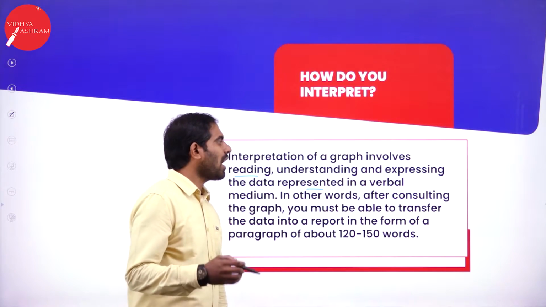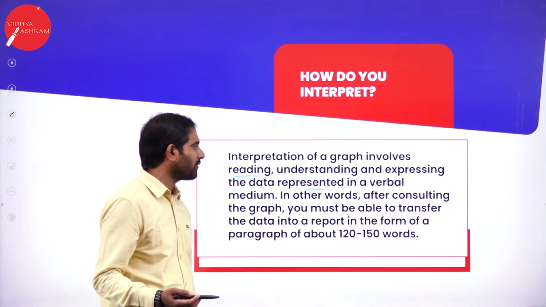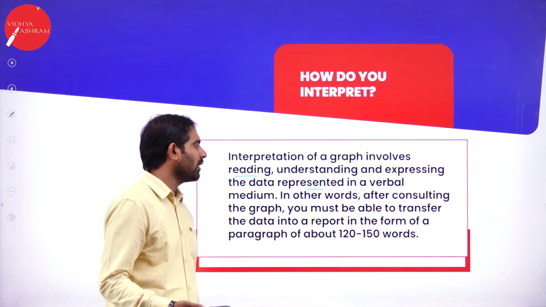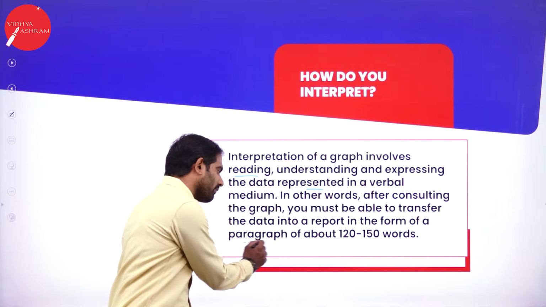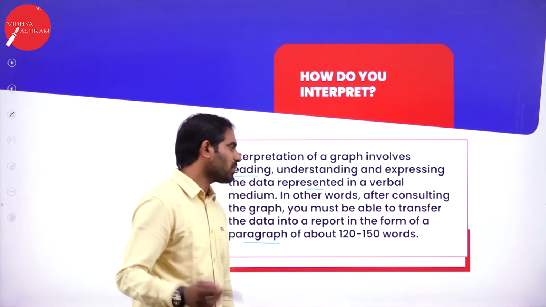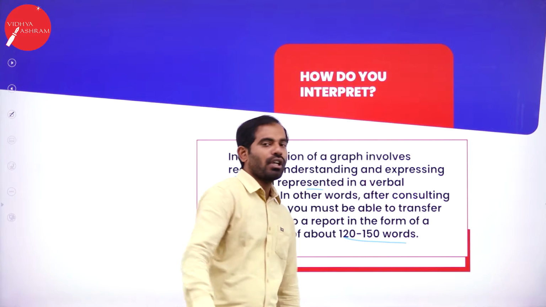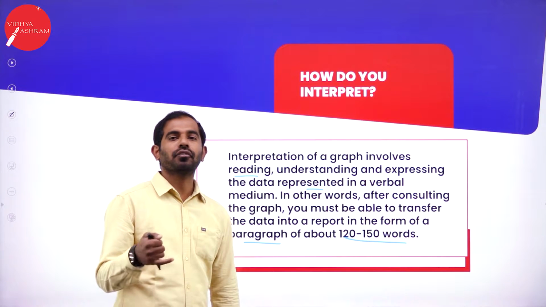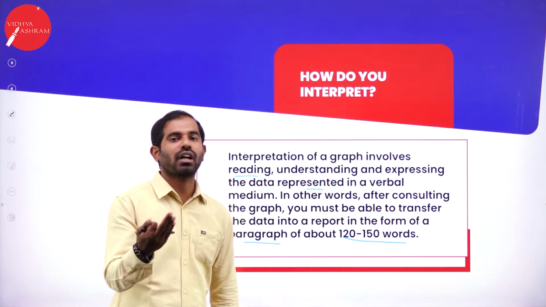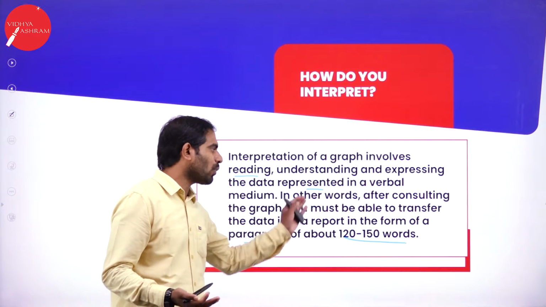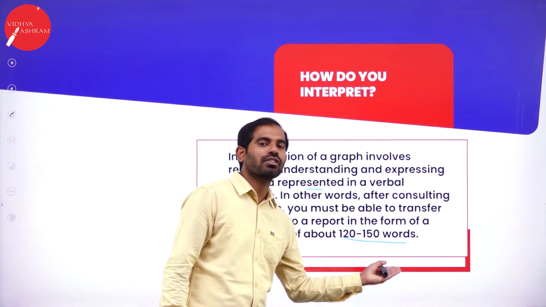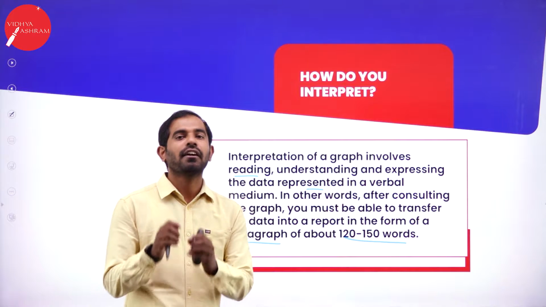In other words, after consulting the graph, you must be able to transfer the data into a report in the form of a paragraph of about 120 to 150 words. So if you can just interpret the data, it could be the line graph or the bar graph or the pie chart. Any of these three can be questioned in your public examination. If you are able to write 150 words, then you will definitely get 5 marks.